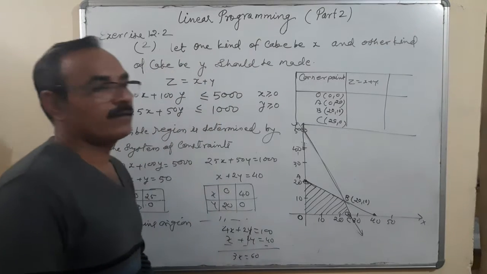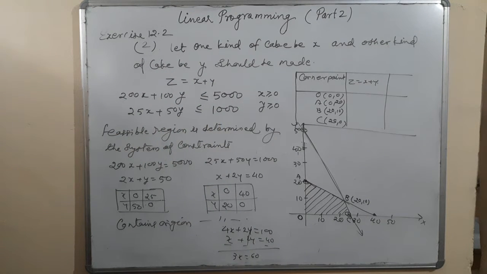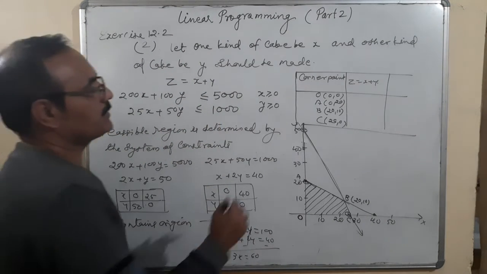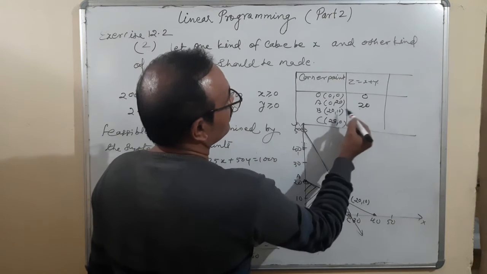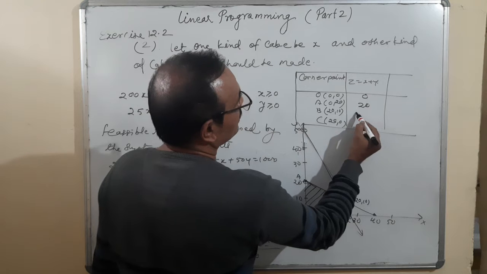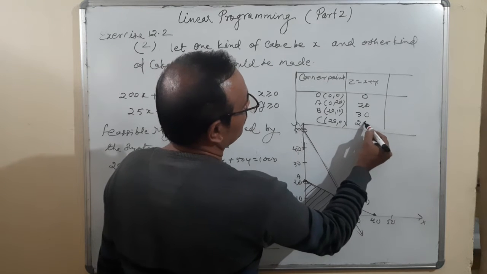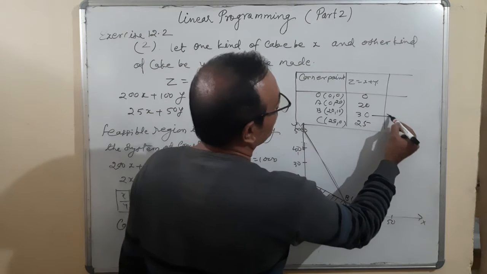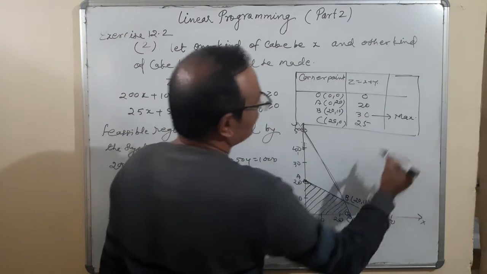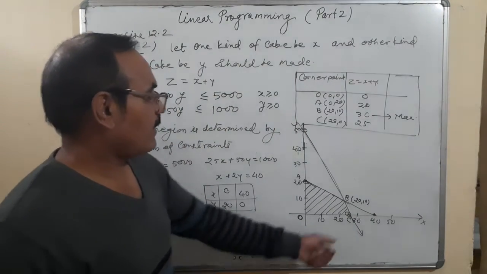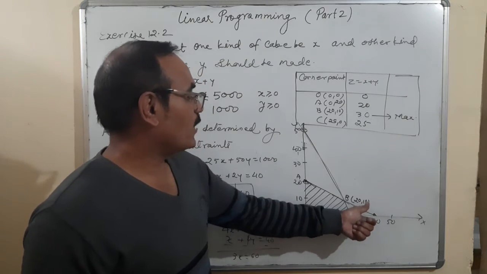These are the corner points. Z is equal to x plus y. I am going to put in the values. That is 0 for 0, 0, and 20 for 0, 20. It is 20 plus 10, 30. And that is 25. So what is the maximum? The maximum is 30, and the conclusion is x is 20 and y is equal to 10.